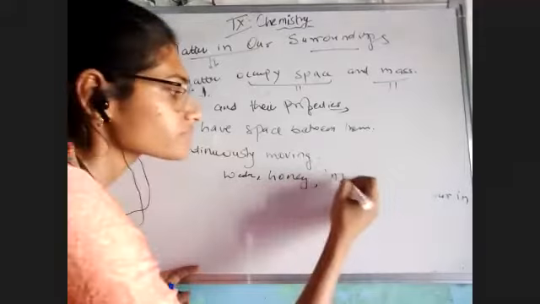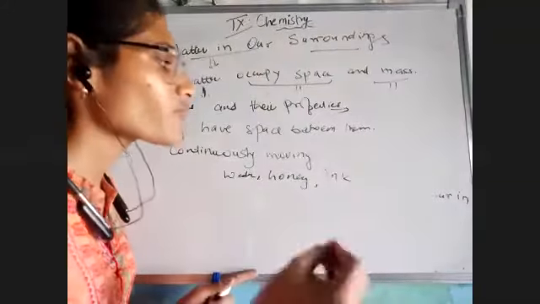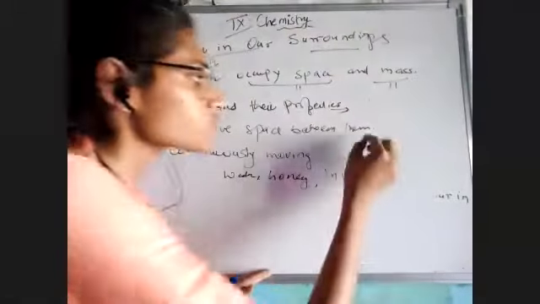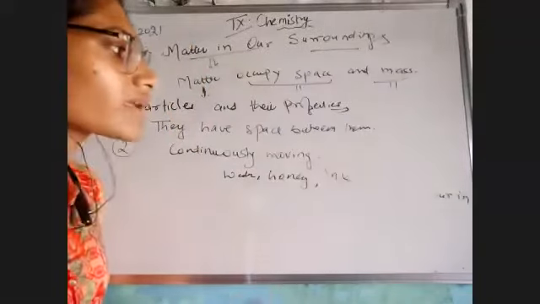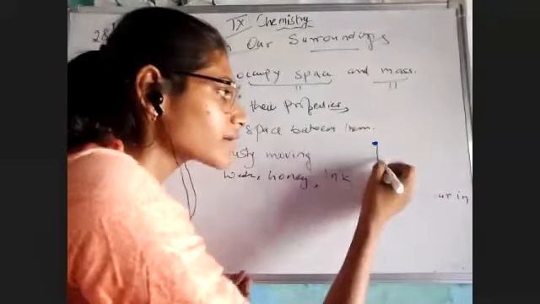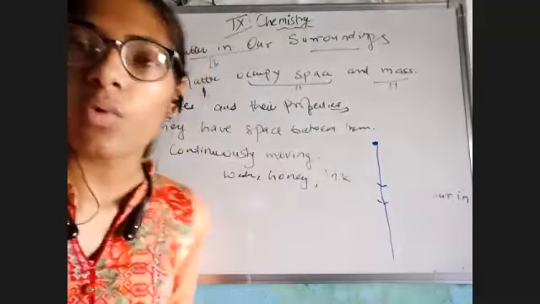Another example is, suppose I'm taking water or honey or ink. What would happen if I would take a drop of ink and put it over here? मैंने एक ink की drop ली और मैंने इसको यहाँ पे रख दिया. Suppose I have taken a drop of blue ink. What would happen? After some time, it would start flowing. That means this is not in the rest.